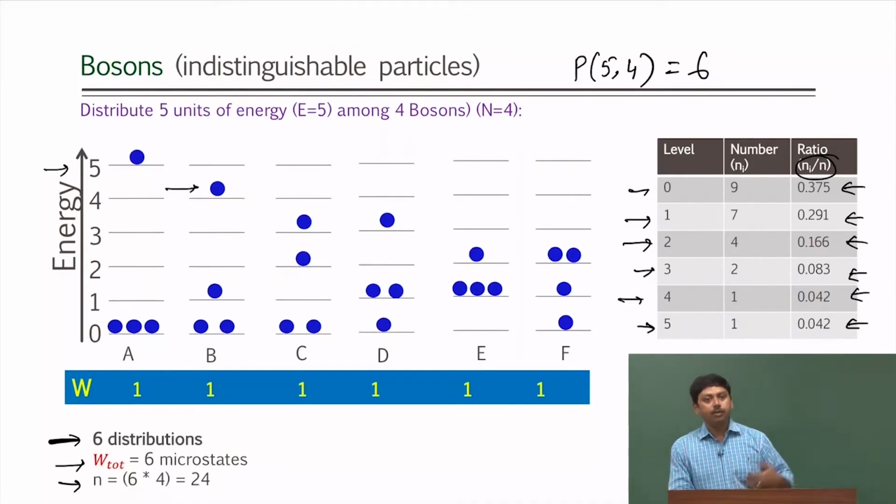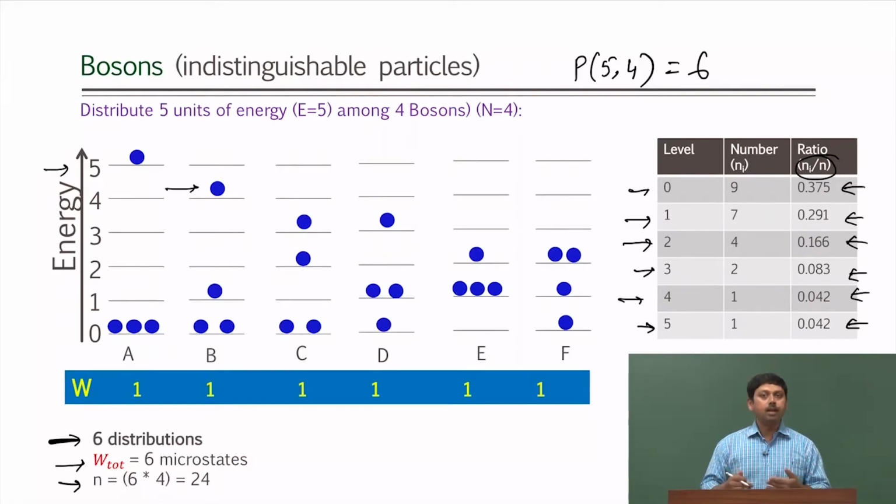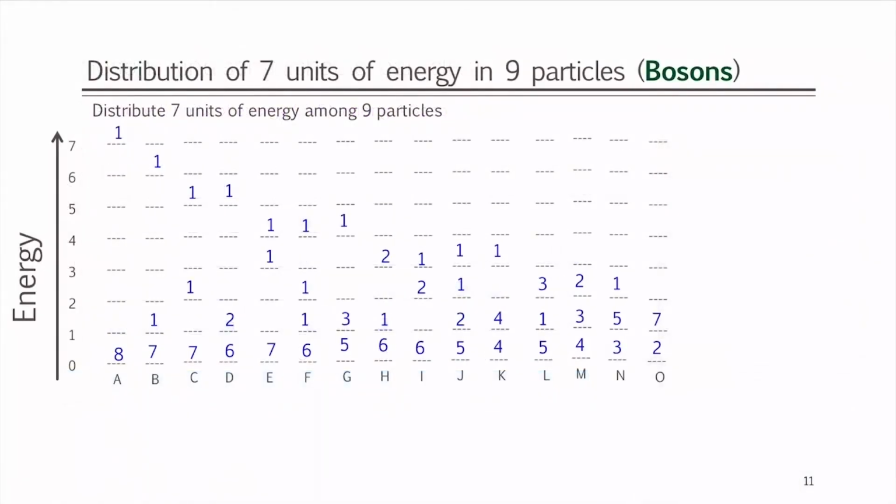Now, similarly to what we got for distinguishable particles, for bosons we get similar distributions also, given by these numbers, and we can plot them. Before we do that, let us assume 7 units of energy and 9 particles. In this case also the number of distributions will be the same 15 which we had before, obtained from the partition of 7 into 9, and here also we have similar distributions like A, B, C, D.